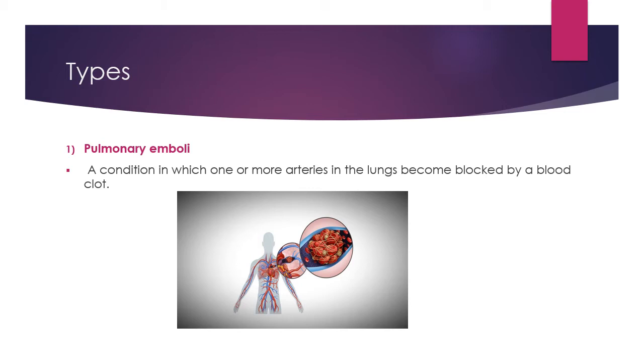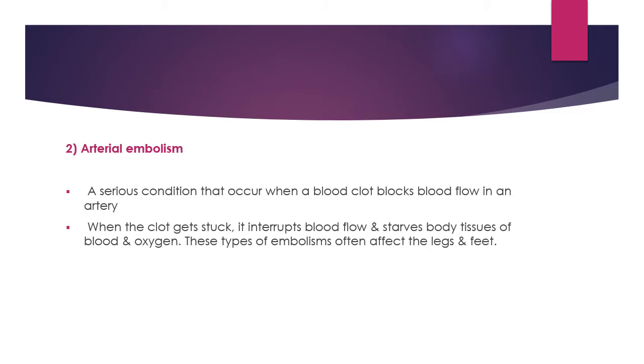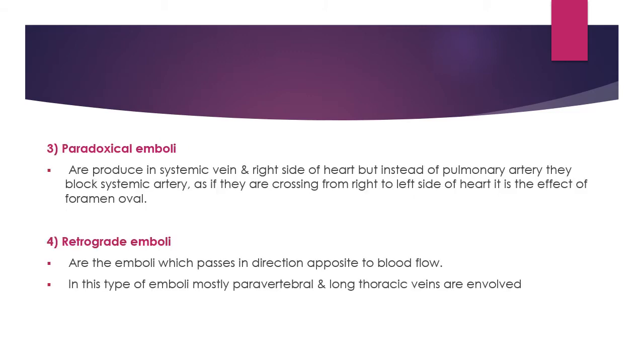First, pulmonary emboli: a condition in which one or more arteries in the lungs become blocked by a blood clot. Then the next one is arterial emboli, which produce obstruction in an artery.